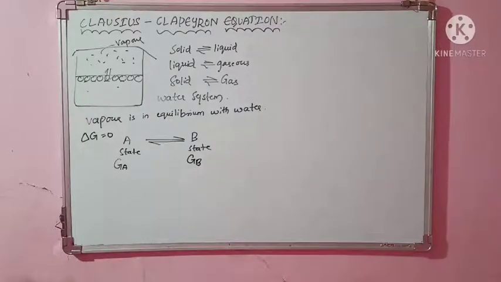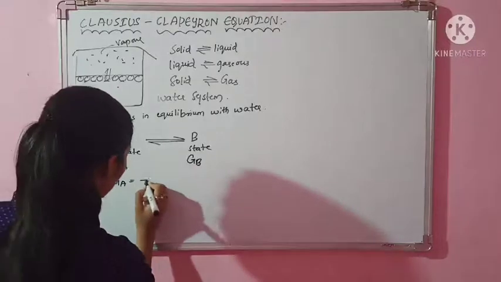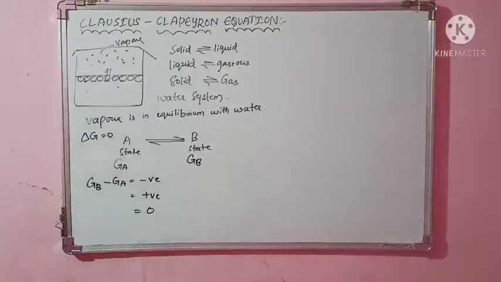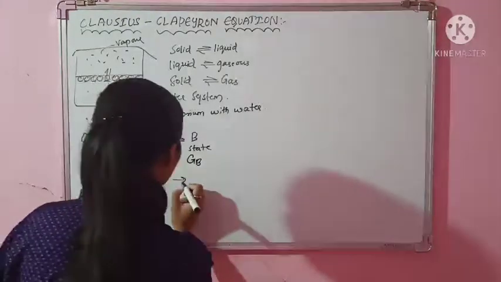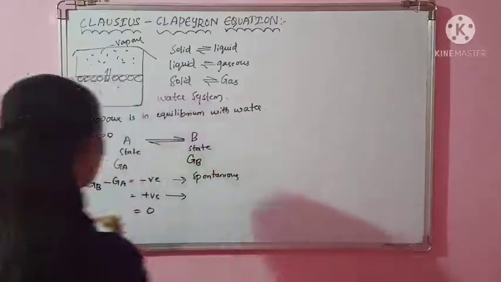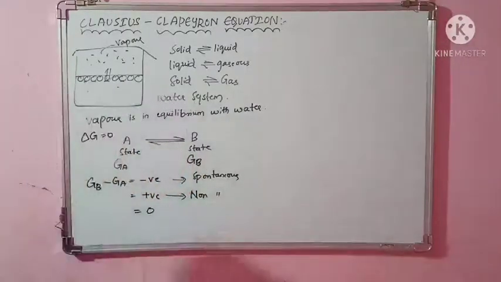Here some conditions are there, which you already know in thermodynamics. Final state minus initial state, Gb minus Ga. We have already studied this. So three possibilities are there: it is negative, it is positive, or it is 0. That is, final Gibbs free energy minus initial Gibbs free energy. If it is negative, then the process is spontaneous. This I have already studied, isn't it? And if the change in Gibbs free energy is positive, then it will be a non-spontaneous process. And if the value of delta G is 0, then what?